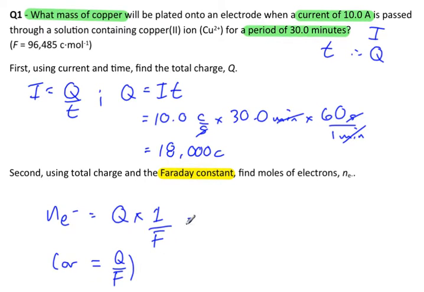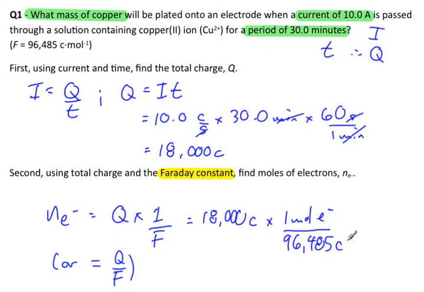Anyway, so Q, 18,000 coulombs, times 1 mole of electrons over 96,485 coulombs. The coulombs divide out, and I'm left with moles of electrons, 0.1866 moles of electrons.